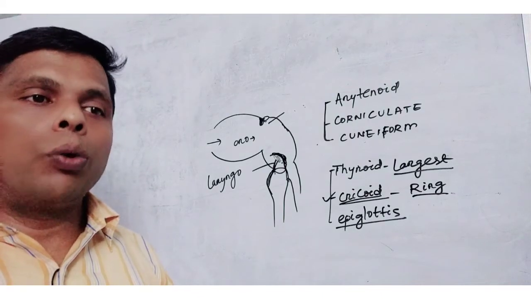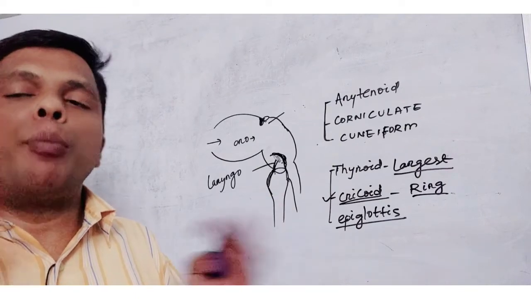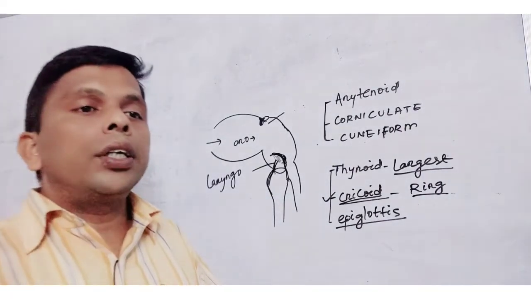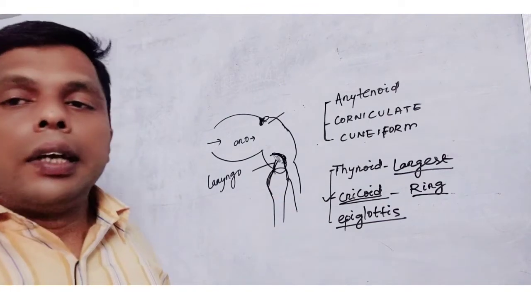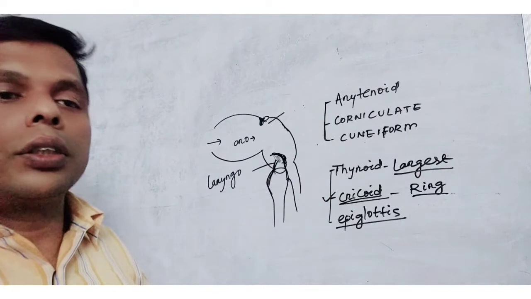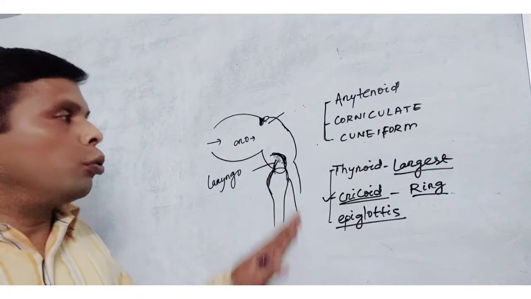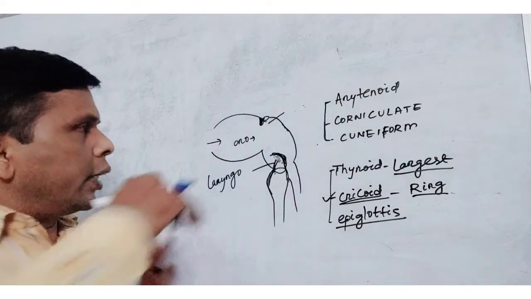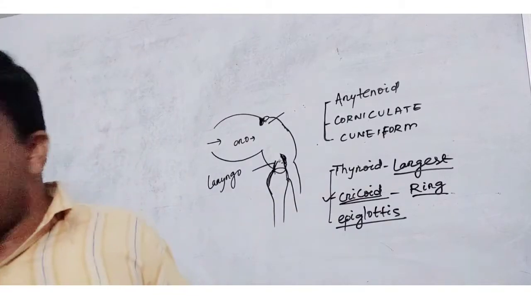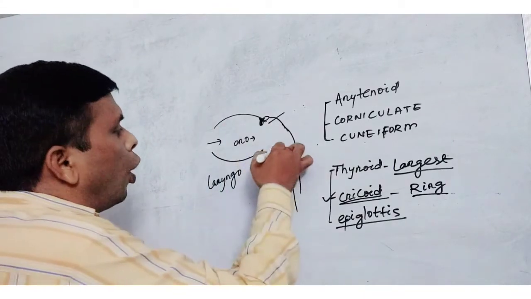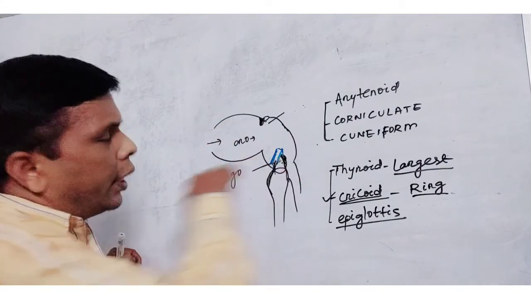Vocal cords, what about vocal cords? The vocal cords are elastic ligament structures present on either side of the opening. A pair of vocal cords, these elastic ligaments, are attached to the arytenoid cartilage.